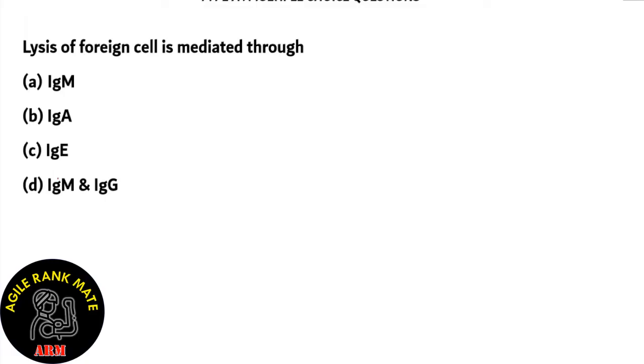So let's look at each of our options. Option A, IgM. IgM is the first response to an antigen, and this antigen can be viruses or bacteria, but basically these are not transplants. So option A is incorrect.